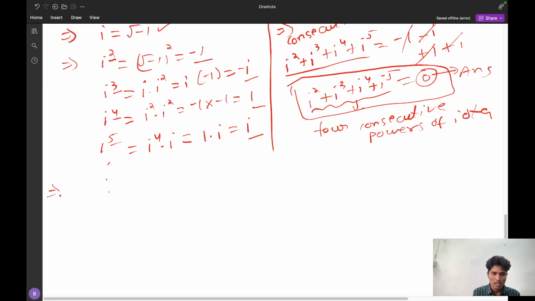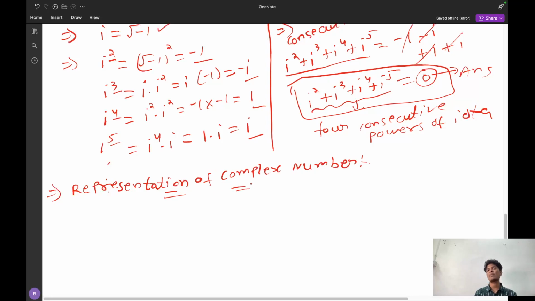And next comes the important topic, that is the representation. What is the representation of a complex number? How is a complex number represented? We already know how a real number is represented. Now comes the complex number representation. The complex number is denoted by the letter Z. Z is equal to a plus i into b. This is the representation for a complex number.